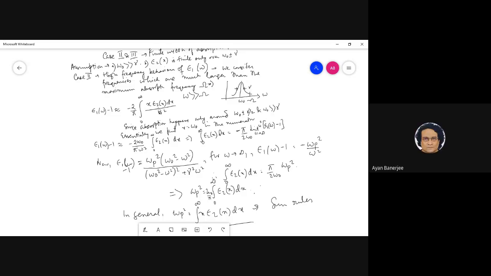Epsilon 2x at infinity is 0, in the sense that it only exists over a small finite range. So at infinity this goes to 0. Then when you do integration by parts, there is another term where you integrate epsilon 2x and differentiate x.